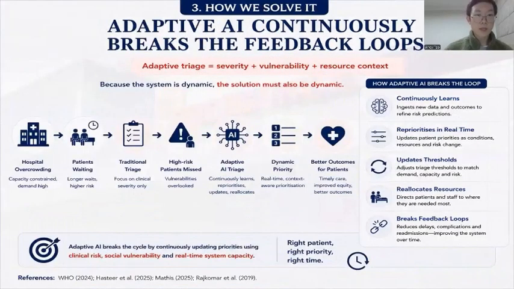To break these reinforcing loops, we proposed adaptive AI triage. Instead of relying only on clinical severity, it continuously integrates clinical risk, social vulnerability, and real-time resource capacity. By dynamically updating patient priorities, reallocating resources, and learning from new data, the system delivers the right patient, the right priority at the right time.